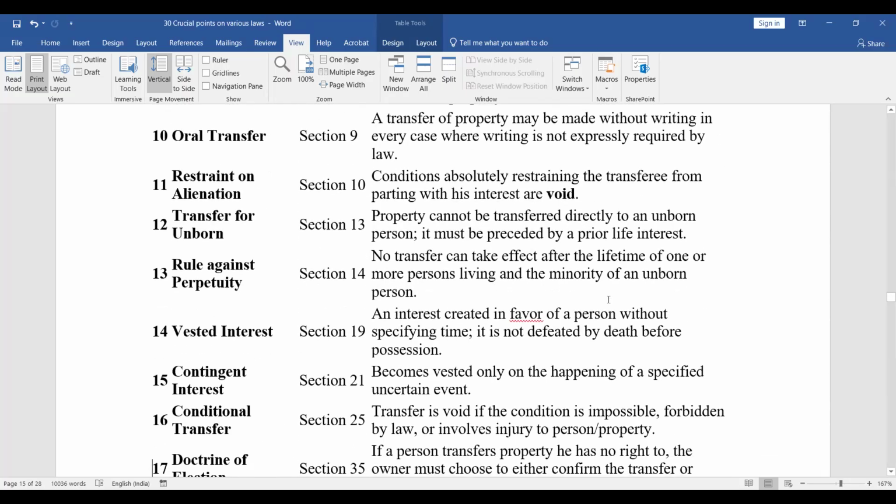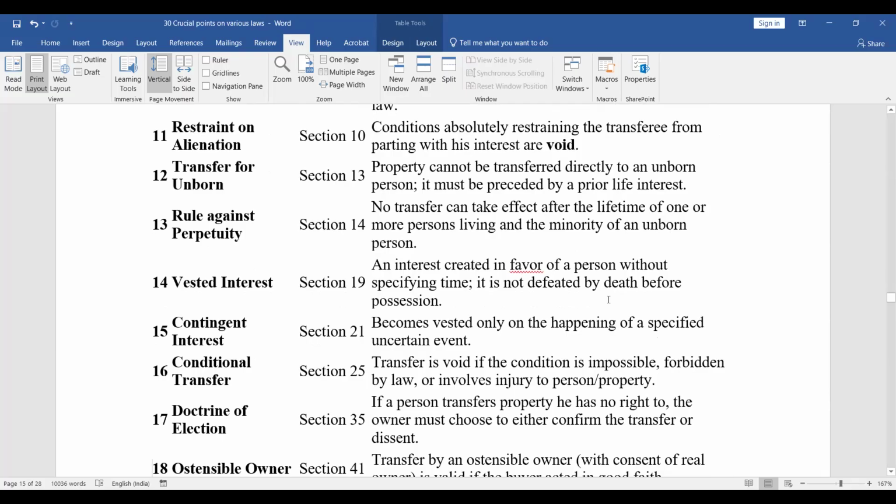So no transfer can take place after the lifetime of one or more persons living and the minority of an unborn person. Section 19, vested interest. It is an interest created in favor of a person without specifying time. It is not defeated by death before possession. Contingent interest becomes vested only on the happening of a specified uncertain event.